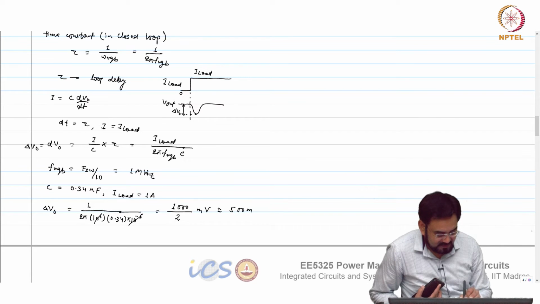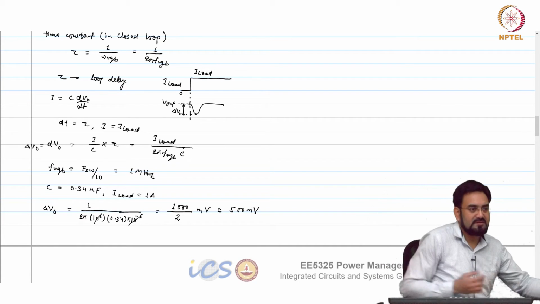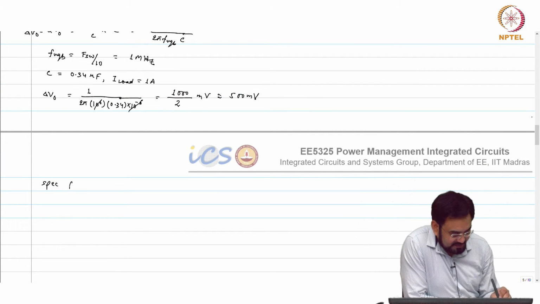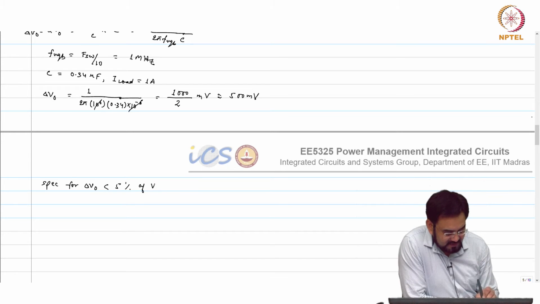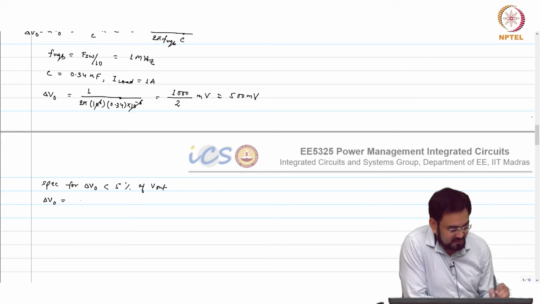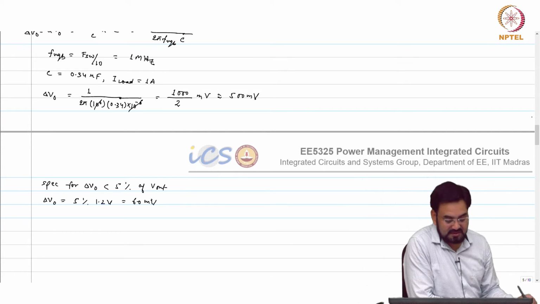Sorry, 500 millivolt, which is too high. So let us say the spec for delta V out is usually less than 5% of V out. So delta V out equals 5% of 1200 millivolt or 1.2 volt, which is 60 millivolt. So your cap required will be 500 divided by 60, roughly 10 times more in this case.